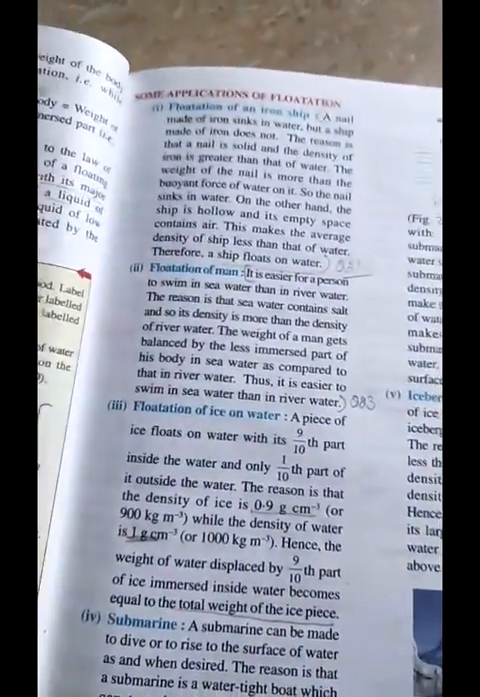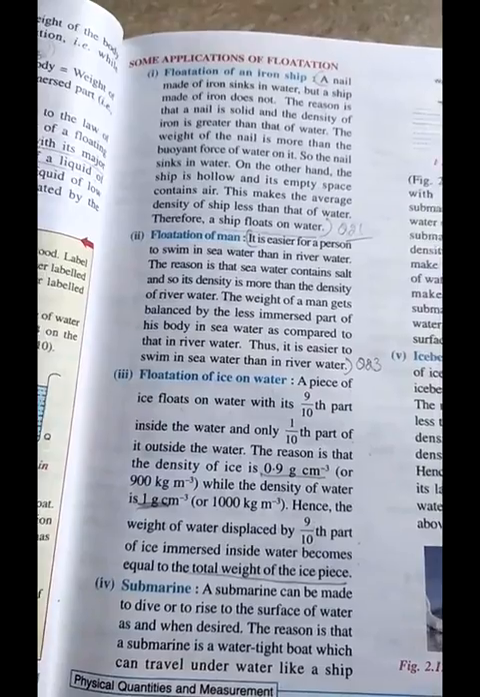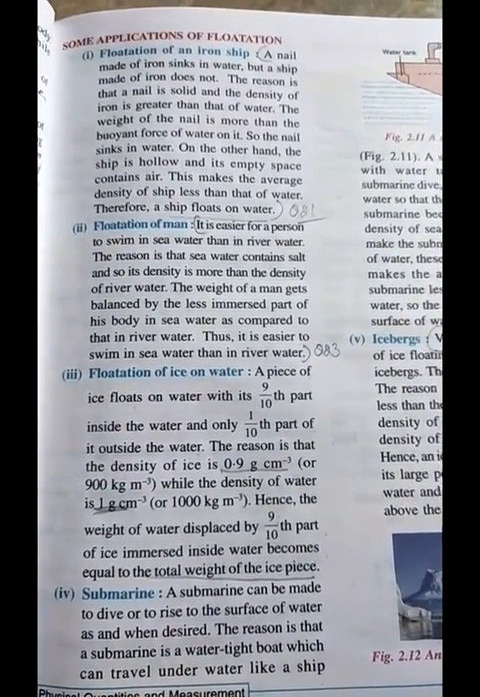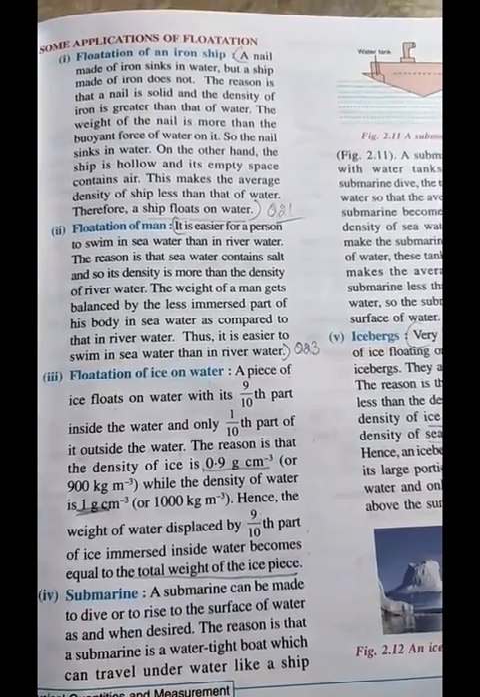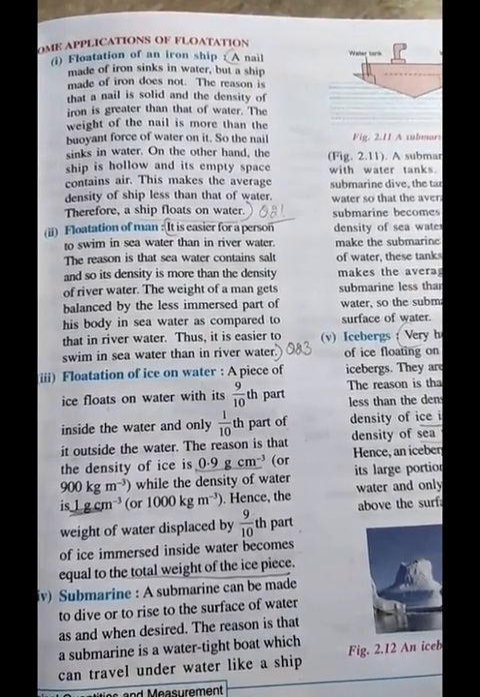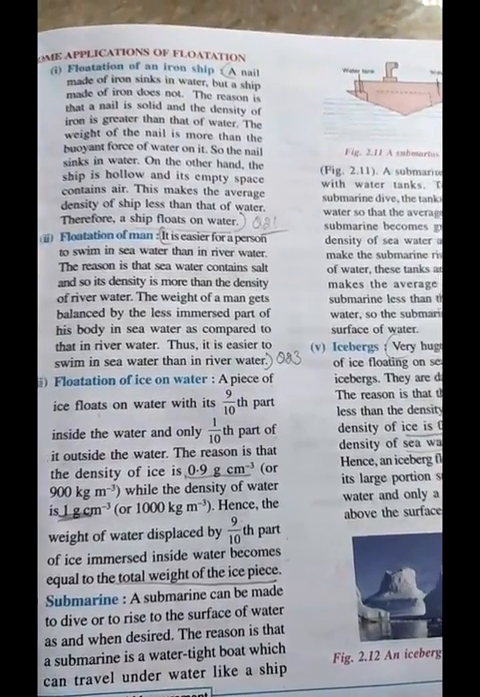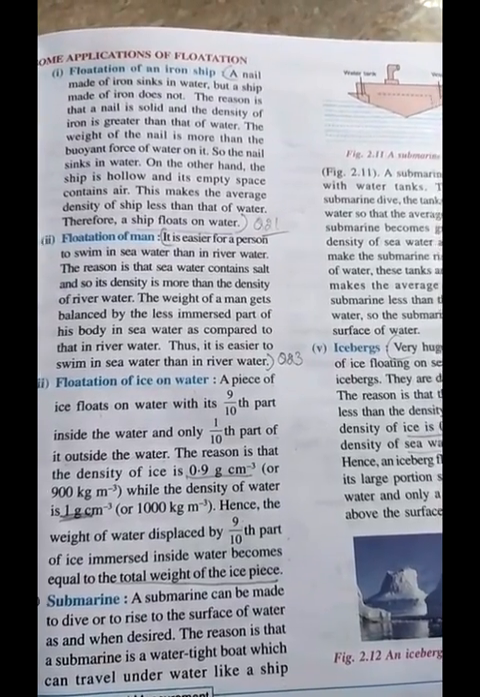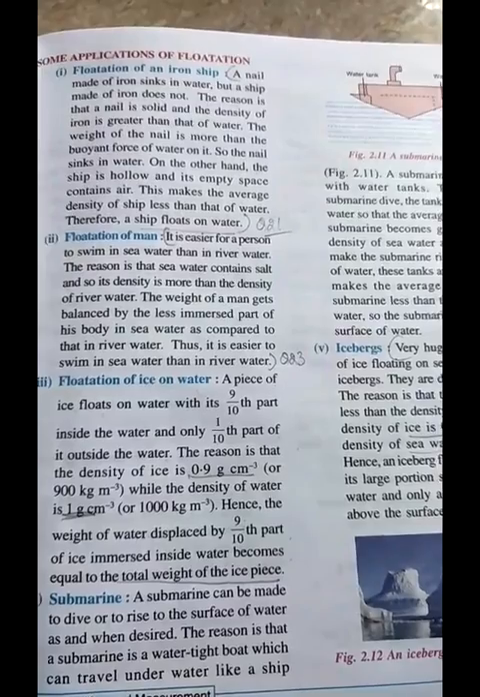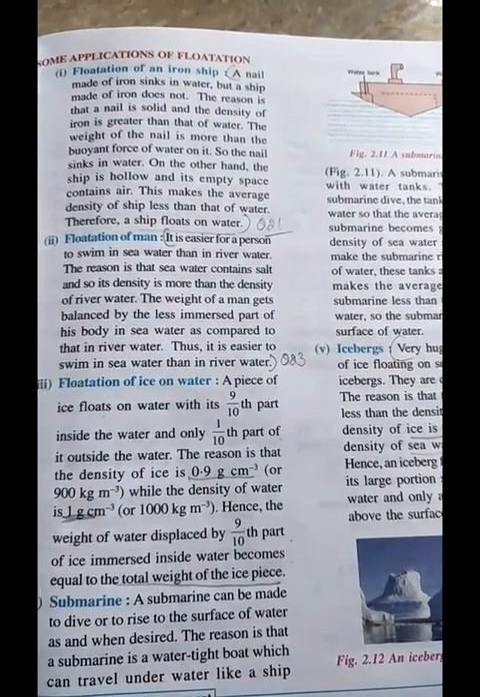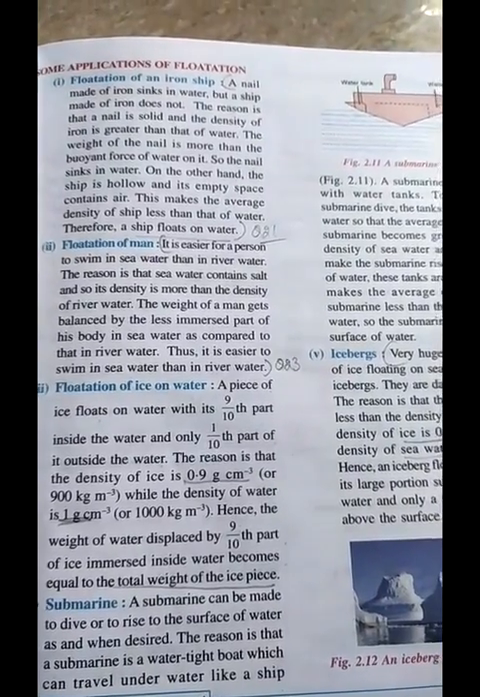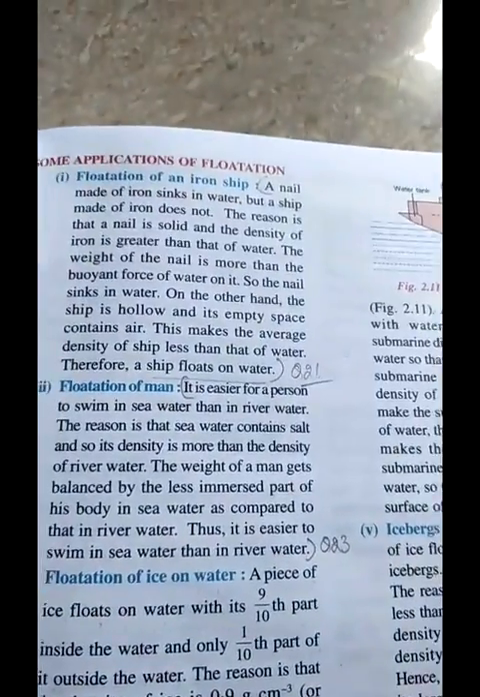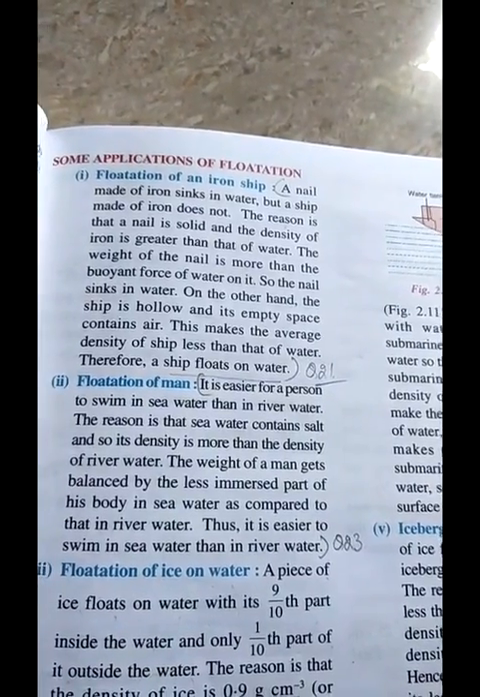Next are some applications of flotation. First one is the flotation of an iron ship. An iron nail is made up of iron and sinks in water, but a ship is also made up of iron, but it has lots of hollow and empty space which contains air. In this way the average density of the ship becomes less than that of water, so that is why it floats. So that is why an iron nail sinks in water, whereas a ship floats on water.